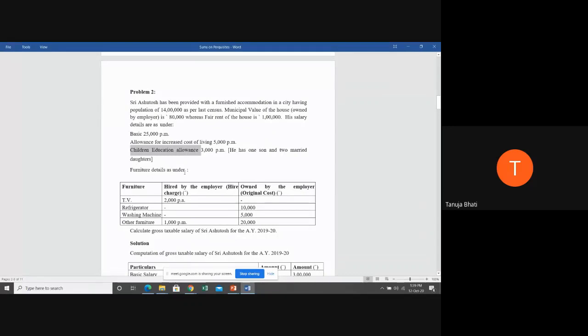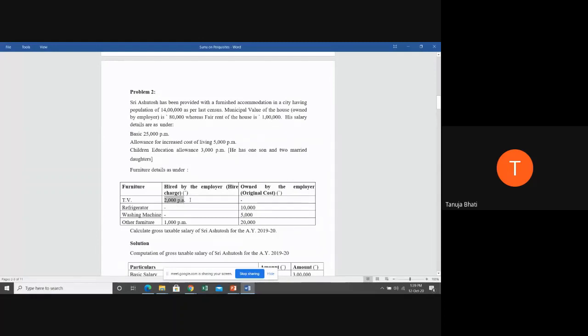Next, the furniture details are as under, where some furniture is hired by the employer and some is owned by the employer. The TV is given to the employee, but it is actually taken on hire by the employer.